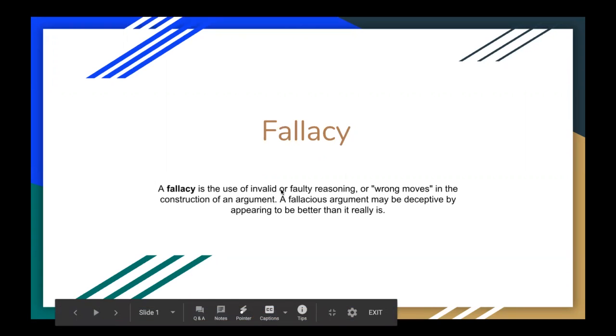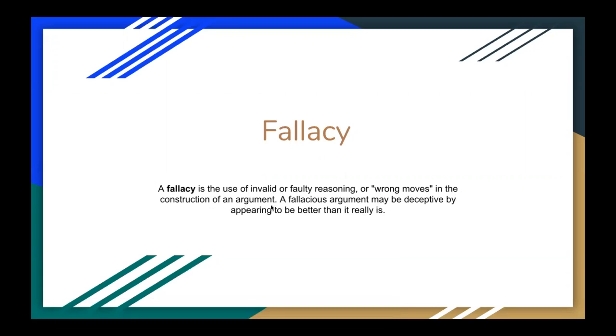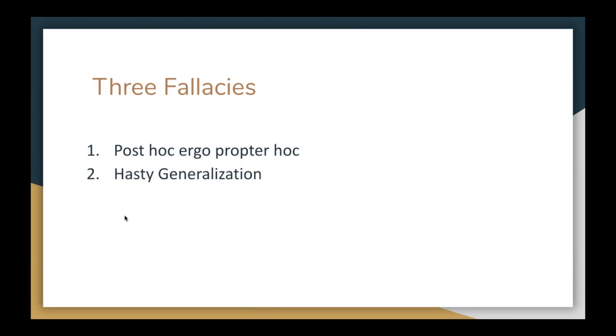The topic is fallacies. What exactly is a fallacy? A fallacy is the use of invalid or faulty reasoning, or wrong moves in the construction of an argument. A fallacious argument may be deceptive by appearing to be better than it really is. So, in this project, we will discuss three fallacies. First is post hoc ergo propter hoc, second is hasty generalization, and the third one is failing Occam's razor.